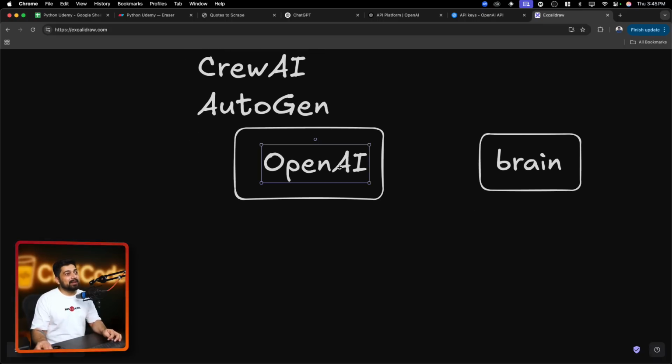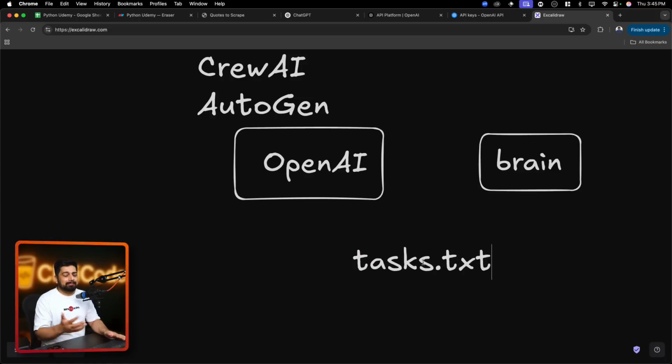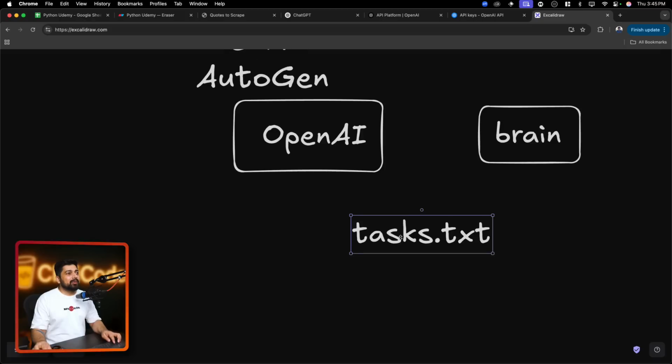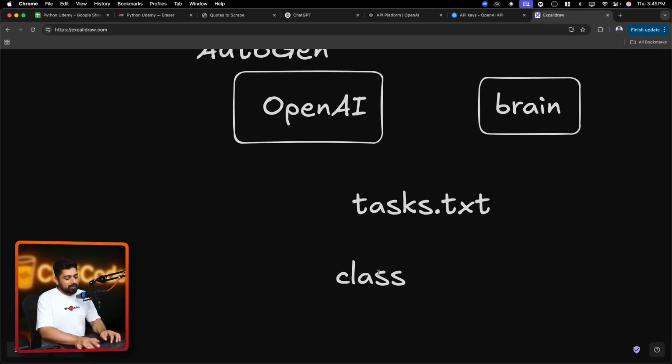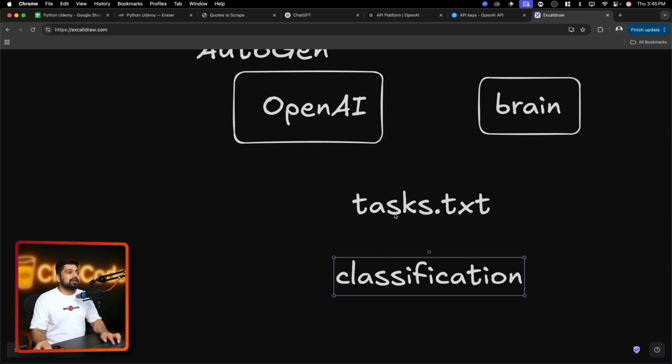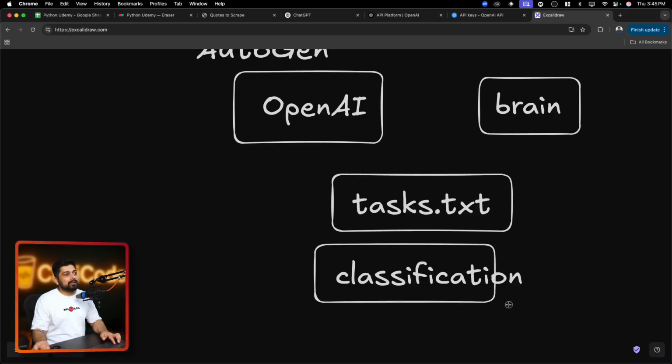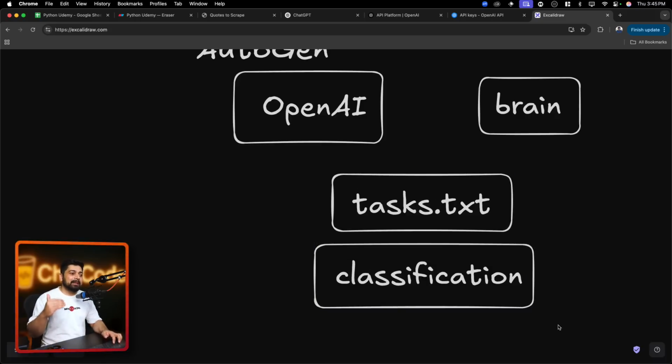Now, what do we want to do? With this brain, I will have a list of tasks in my text file. So I'll just add some of the tasks. And what I want to do is build a classifier. I want to do classification. I want these texts to be divided into different classifications based on low priority, medium priority, or high priority. That is it. I don't want to take further actions on it, but surely actions can be taken for that. I do have a video on this channel as well, which actually helps you to divide the support tickets into different ones, but we're going to write a shorter version of it so that you can see, all right, it can be done in Python.